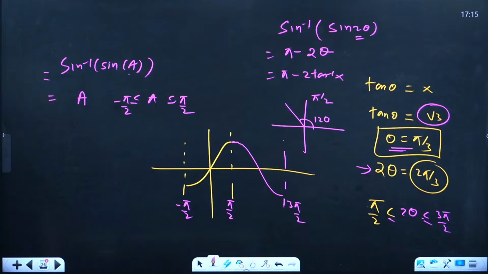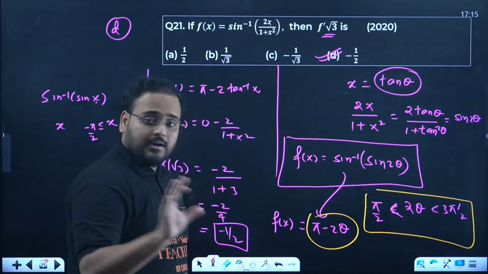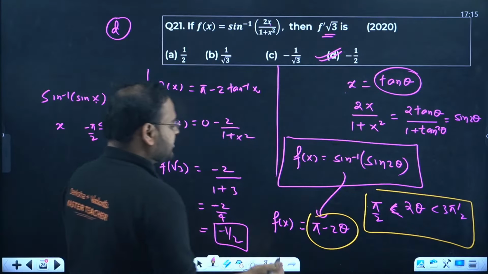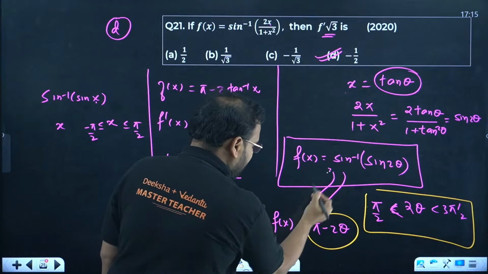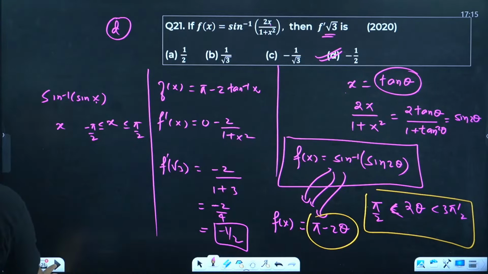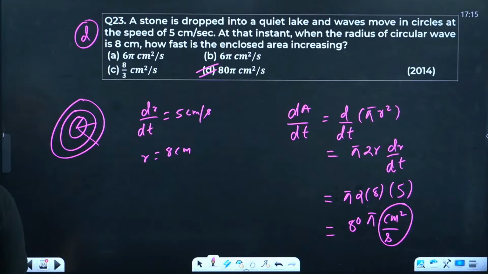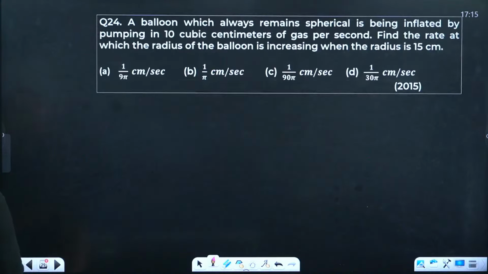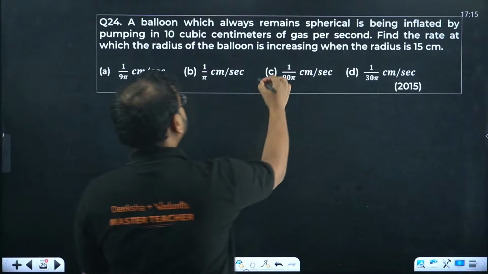Okay. So this was the clarification why I changed this. That was not the solution, guys. That was the clarification why this is true. Why this is true is what we required over here. Okay. Let's move on. 21 is done. 22 is also done. 23 is D, I hope you all got it. 24th one now. 24th one is C.